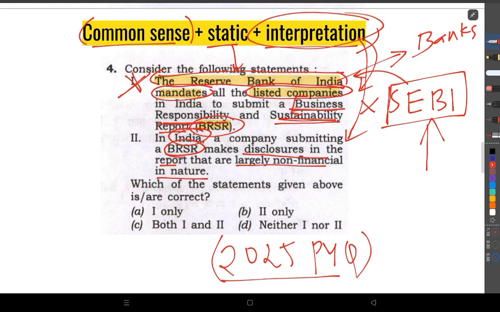So in India, a company submitting BRSR makes disclosures in the report that are largely non-financial in nature. That's also a keyword that you should understand. They're saying largely. They're not saying that it does not contain any financial transactions or financial initiative, but that it's largely non-financial in nature. So it's actually aligning with BRSR. Through interpretation, static and common sense logic, if we apply those, we can easily crack this question. So B can be right.